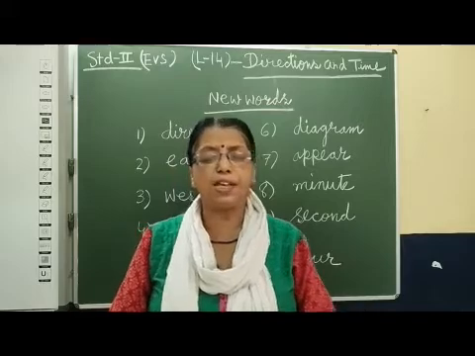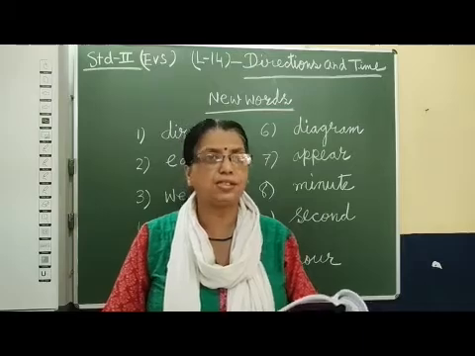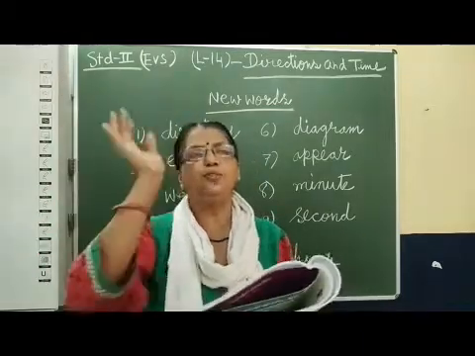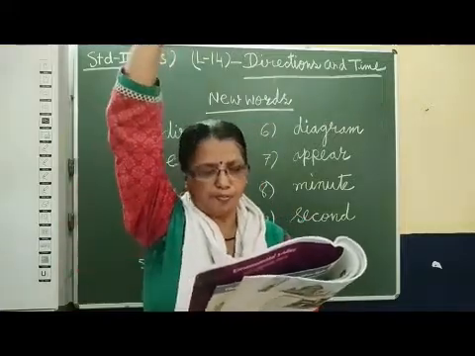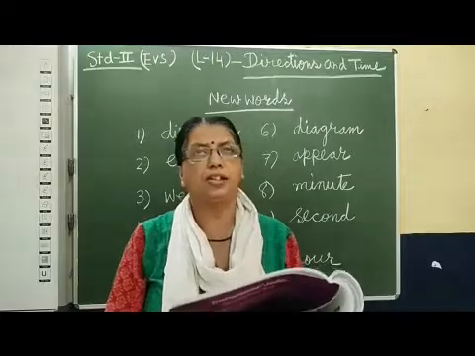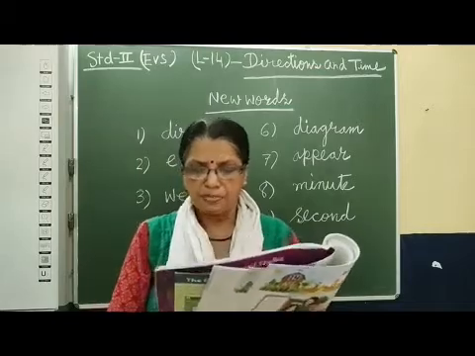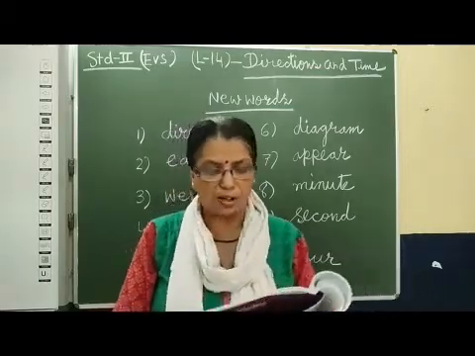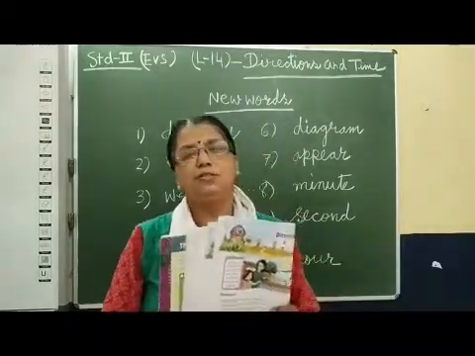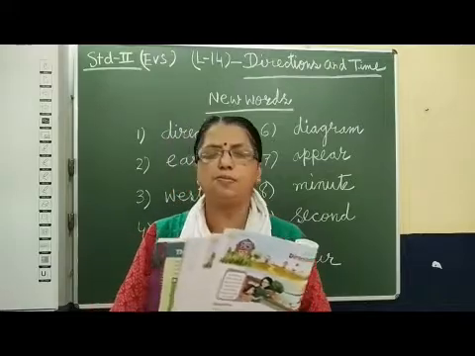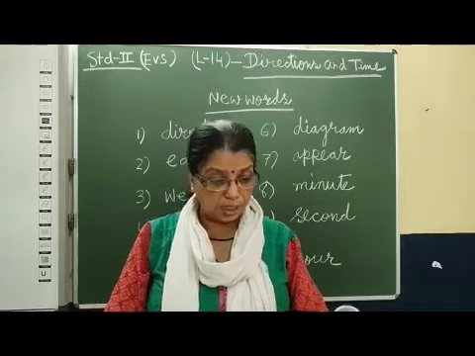At morning time the sun rises from the east, and at afternoon time you can see the position of the sun is in the middle of the sky. That means if you go out, you will see the sun is over your head. That is afternoon time. The time after midday is called afternoon. That is the time when you go back from school to your home. Now comes evening.